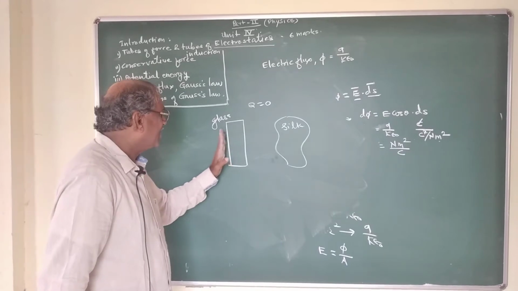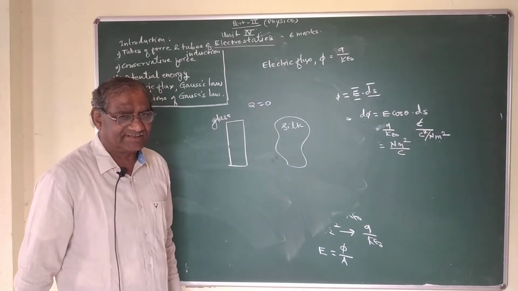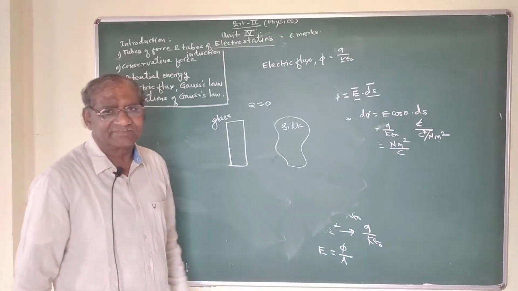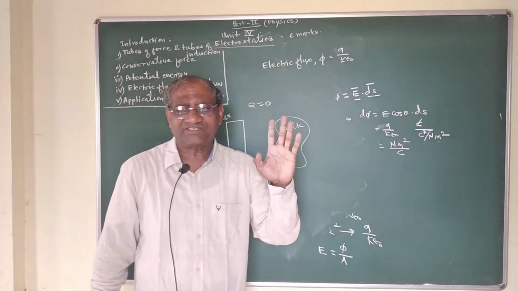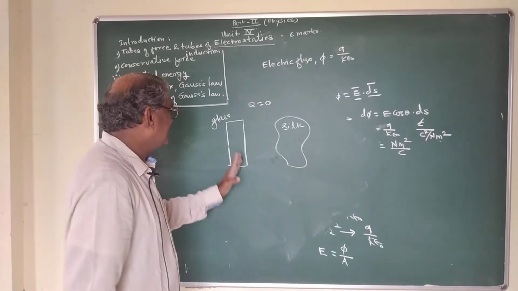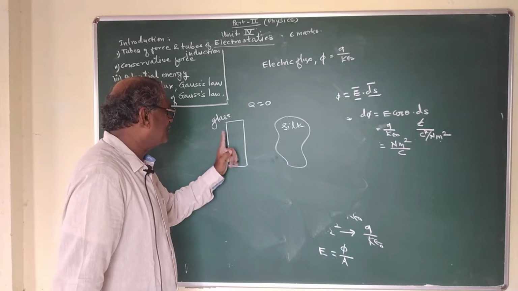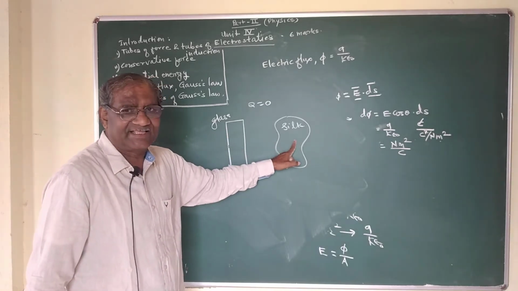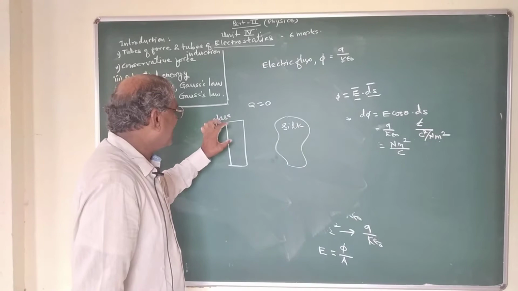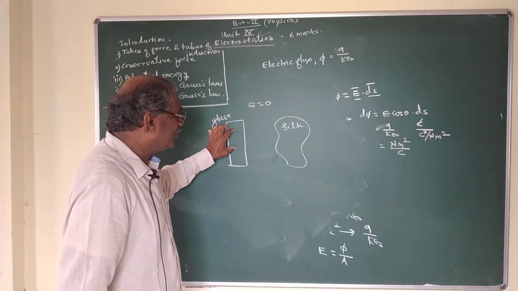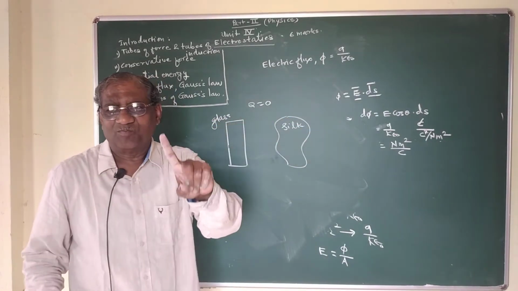Now, if I rub glass rod with silk piece, what happens? There is transformation of charges. There is transfer of electrons from glass to silk, so that glass is more positive and silk is more negative.